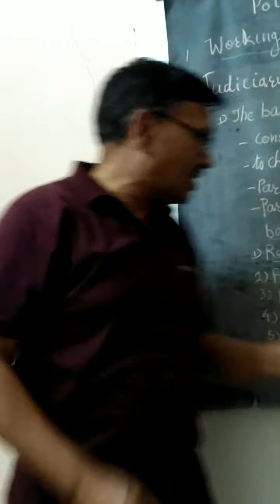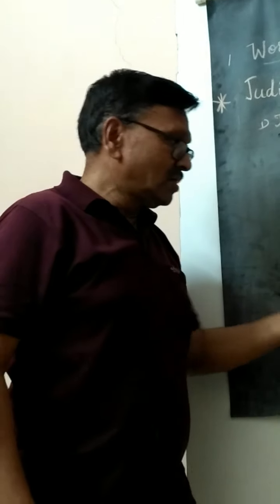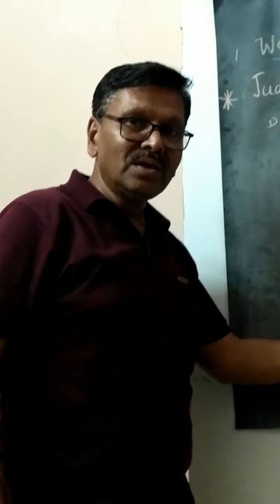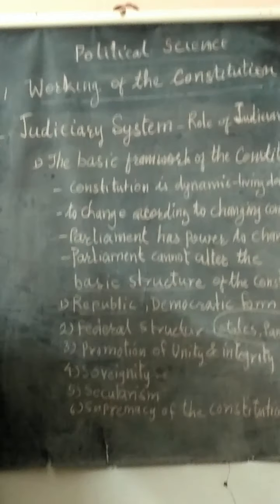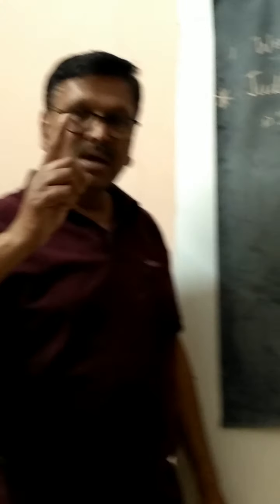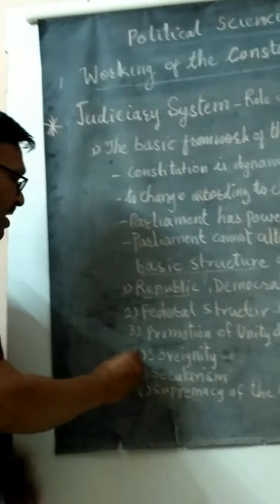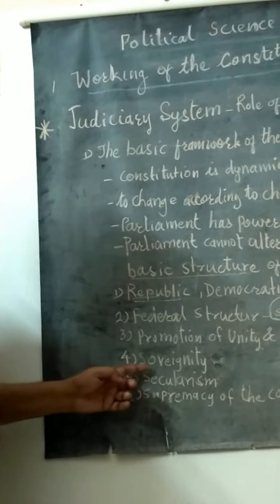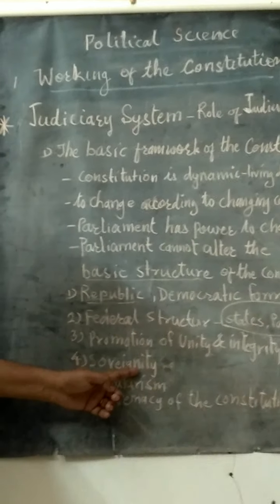We cannot say that. We have to promote the unity. Our 28 states and 9 union territories have to be together as one India, one Hindustan. Then the next basic structure, among the basic structure, next point is sovereignty.